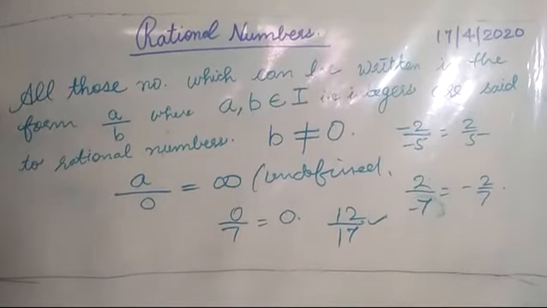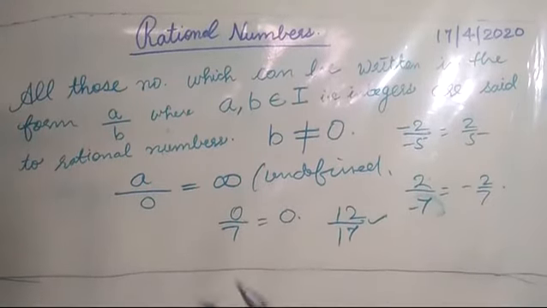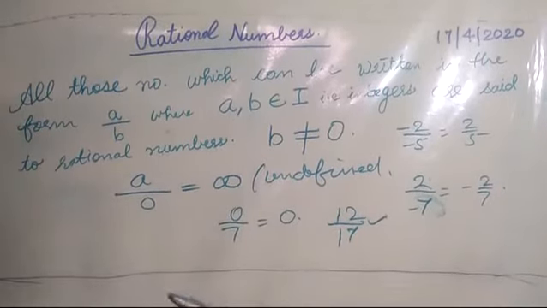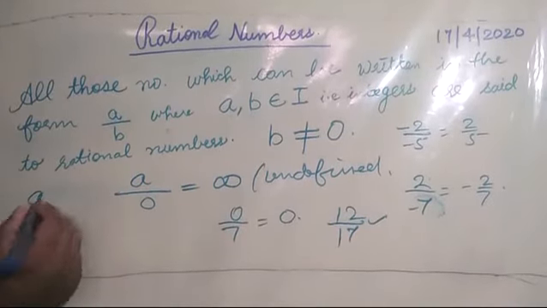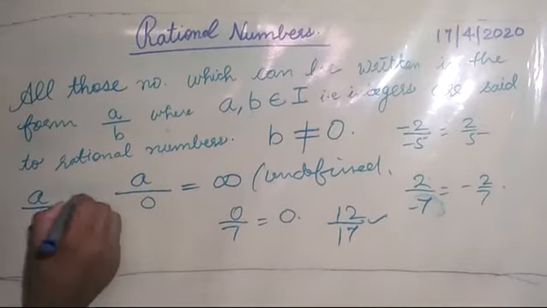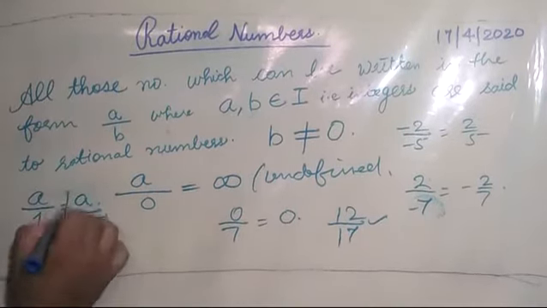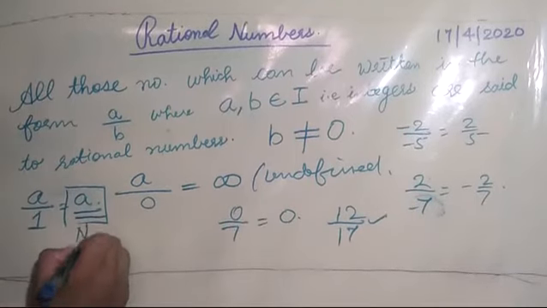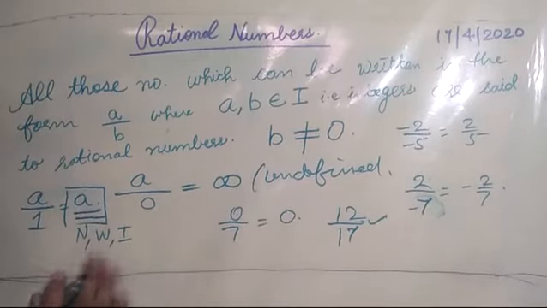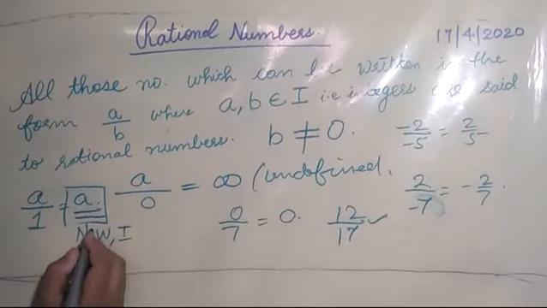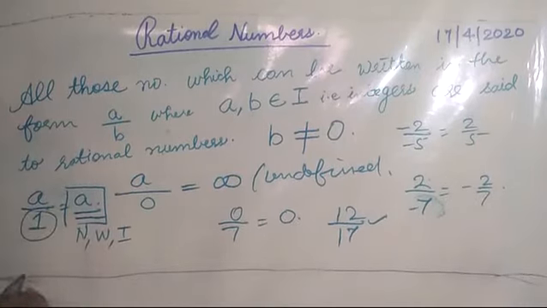So any number which can be expressed in the form a by b is said to be a rational number, provided the denominator should not be equal to 0. If I say a is an integer and my denominator is equal to 1, that means the number is a itself. So this can be either a natural number, a whole number, or an integer. Anything is possible here. So any number where denominator is 1, definitely it will be a rational number.